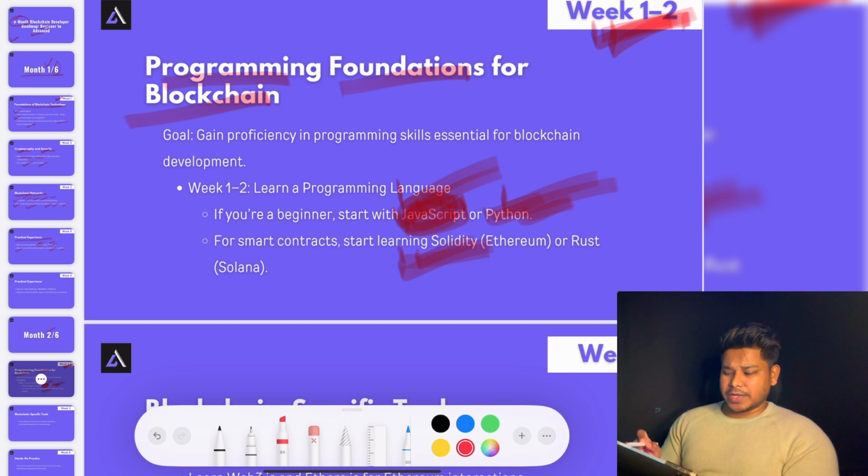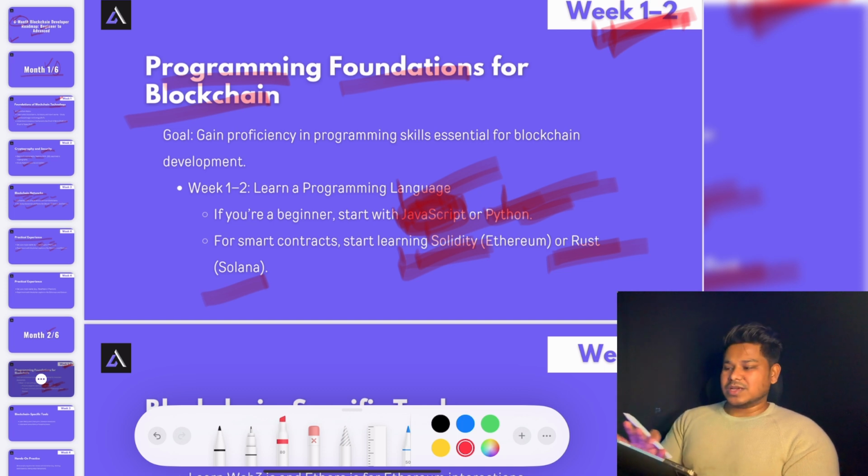So focus on Solidity. I would not encourage you to learn Rust and Solana as a beginner, otherwise you're going to have a lot of confusion. Right now, we have very few libraries at the moment for building a program using the Solana ecosystem. So I would not encourage you to focus straight away on Solana. Focus on Solidity at the start. Once you get experience, once you understand the fundamental architecture, you can switch any moment. But focus on Solidity. Build your foundation in one particular programming language, then try to diversify yourself.